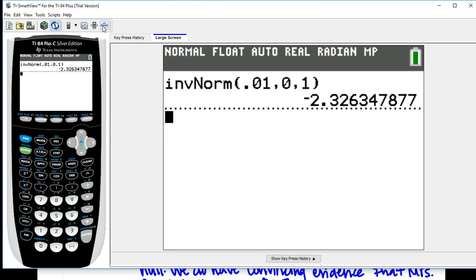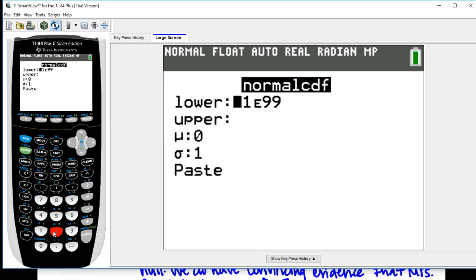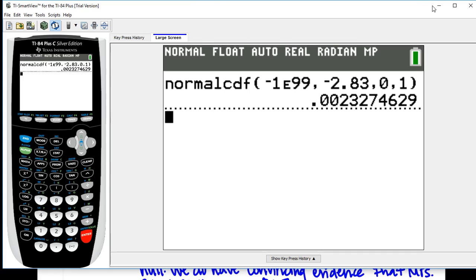Okay, so I want to clear this out. First thing you do is you hit second vars 2, and then I want to find the p-value that goes with the z-score of 0.64 or less. And so that negative 1 E99 is just like negative infinity. And I'll make my upper the z-score of negative 2.83. Z-scores have a mean of 0, standard deviation of 1, so that's all I have to do, and then I hit paste, and I get 0.0023 just like table A told me.